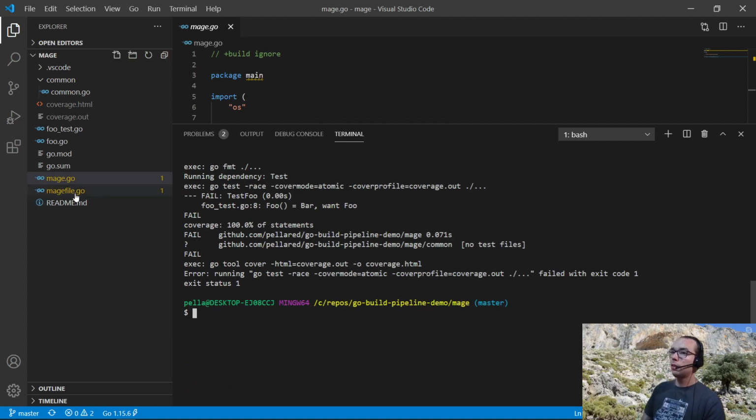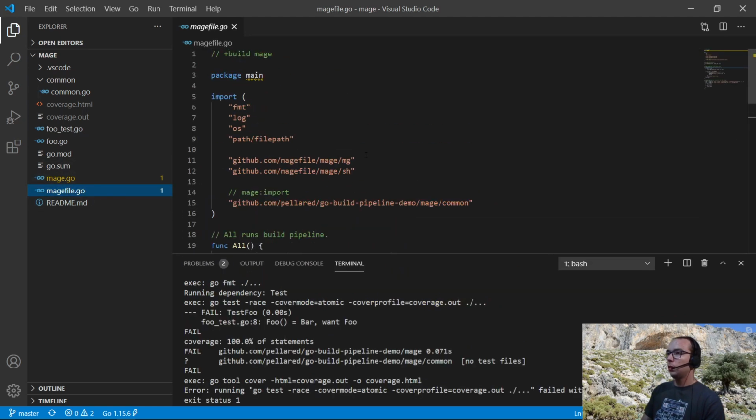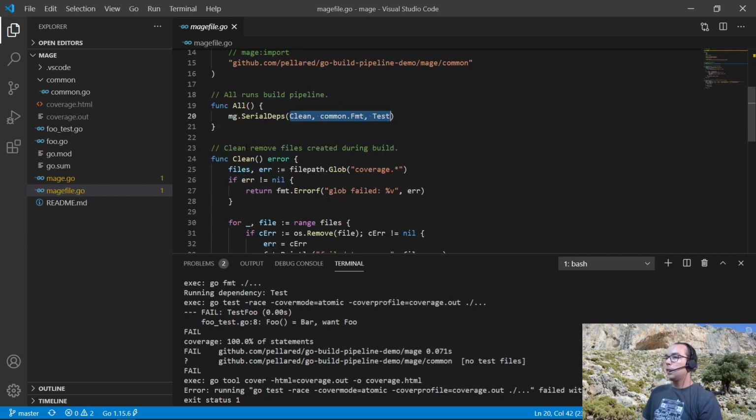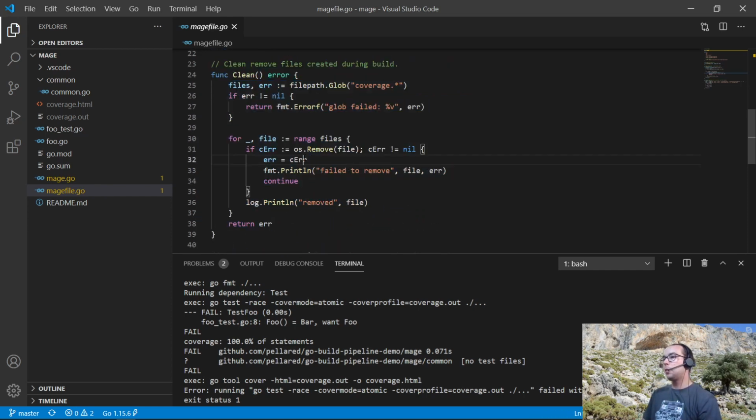So let's take a look at this implementation. Mage requires putting a magical mage build tag at the beginning, and then we have the implementation of the all target. Here we declare that it depends on these three other targets. Here is the implementation of the clean target. So here we have the deletion of the files matching this pattern written in Go.